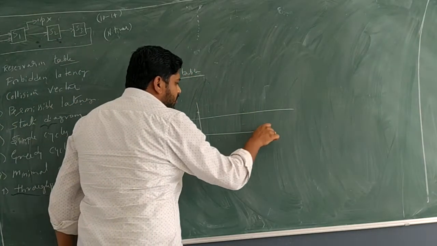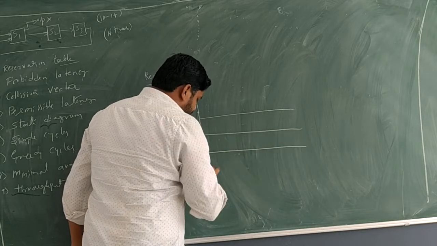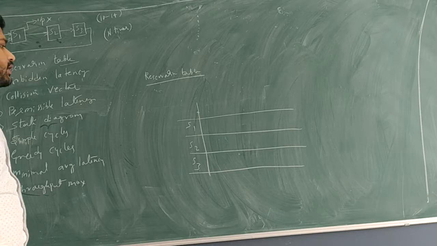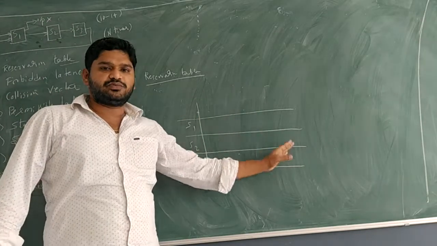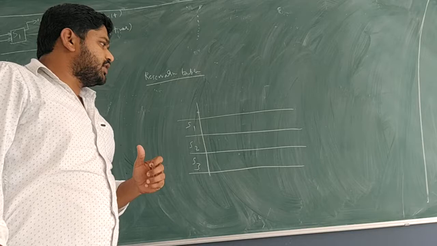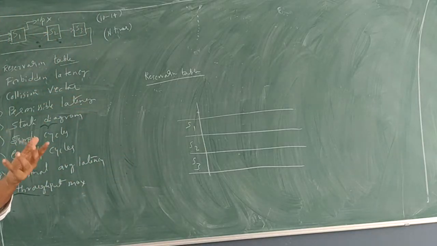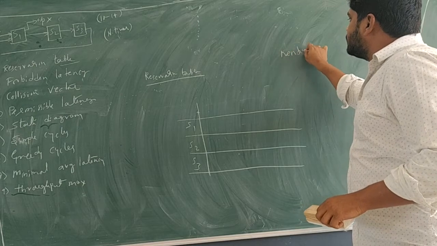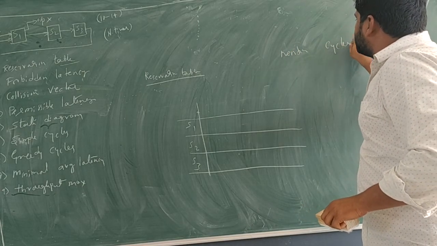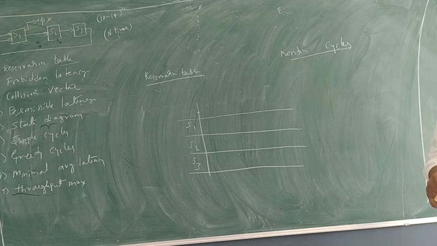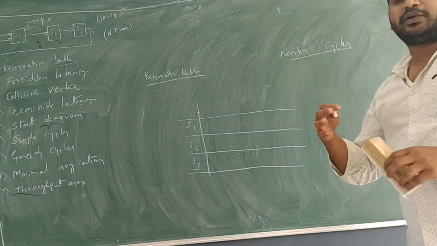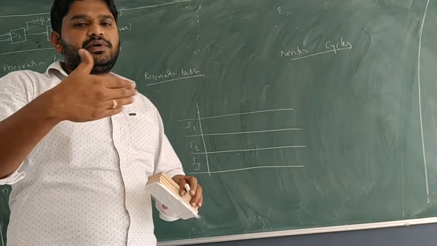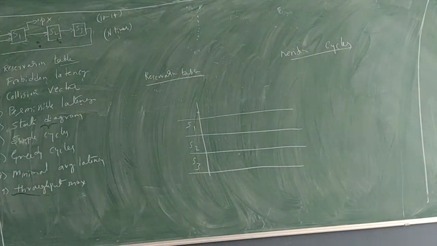So the number of stages is equal to the number of rows. How to decide the number of columns? Please listen carefully. Sometimes in the problem they will mention it in terms of cycles, sometimes they won't. If they won't mention it, it is very difficult. Here also it is not mentioned, so I am taking a little complex case.